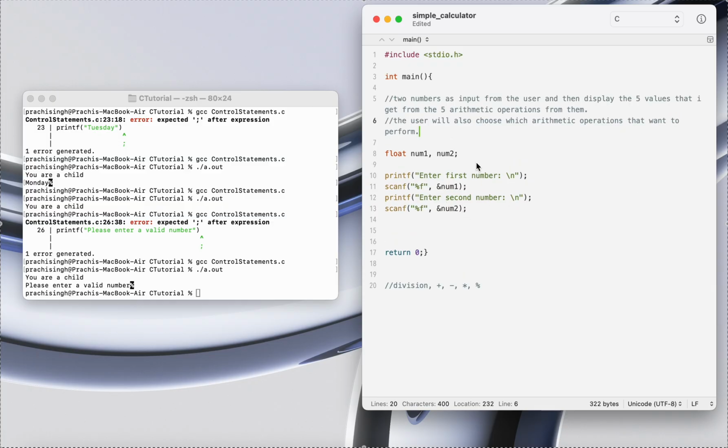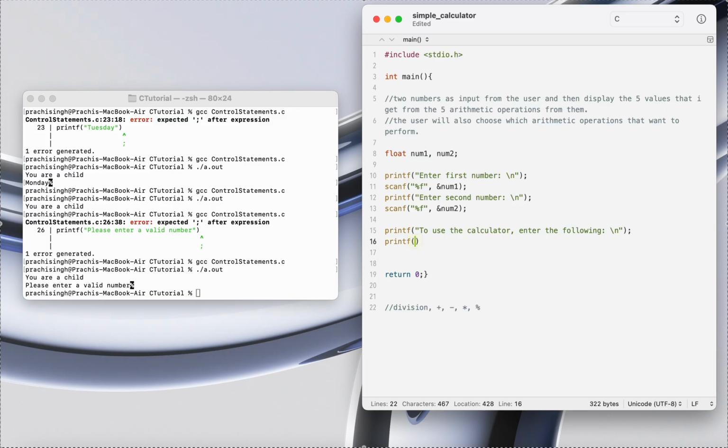Cool. So I'm going to let the user know as well how to use the calculator. So to use the calculator, enter the following. What is this following? Let's see.